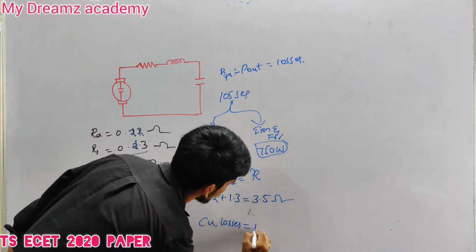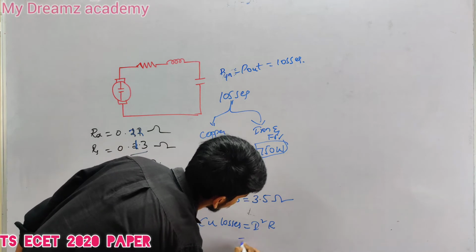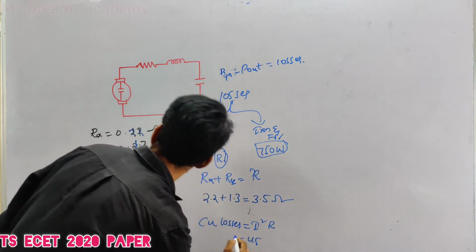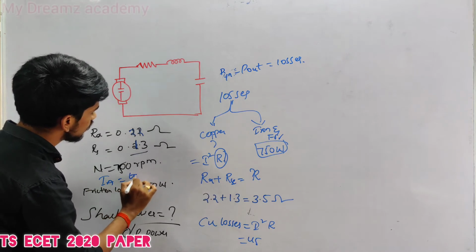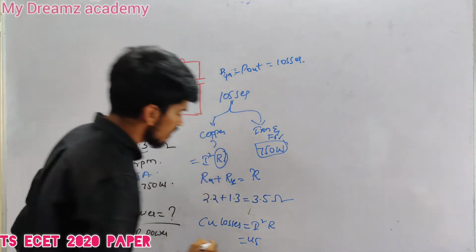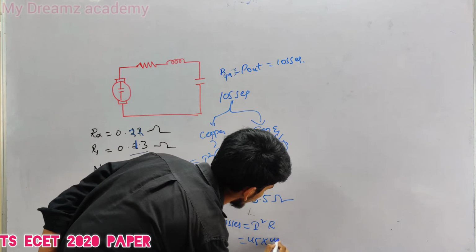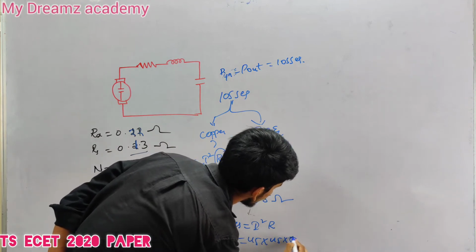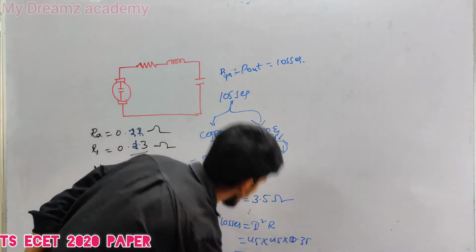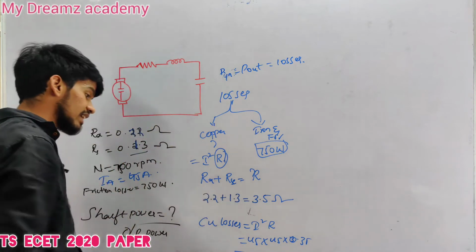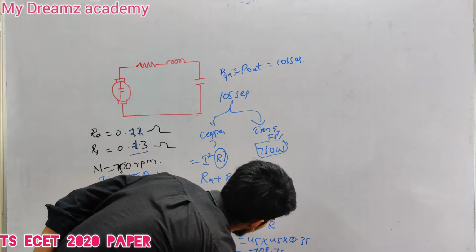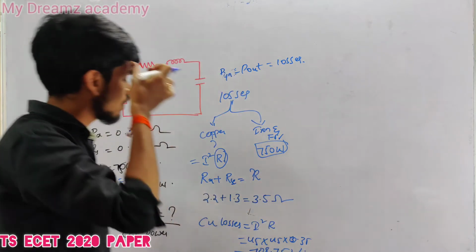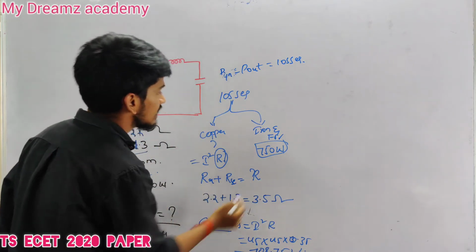Copper losses is nothing but I square R losses. 45 amps current, we forgot, right? IA is equal to 45 amps. 45 into 45 into 0.35. By multiplying this, you will get 708.75 watts. So now we have copper losses and iron losses.